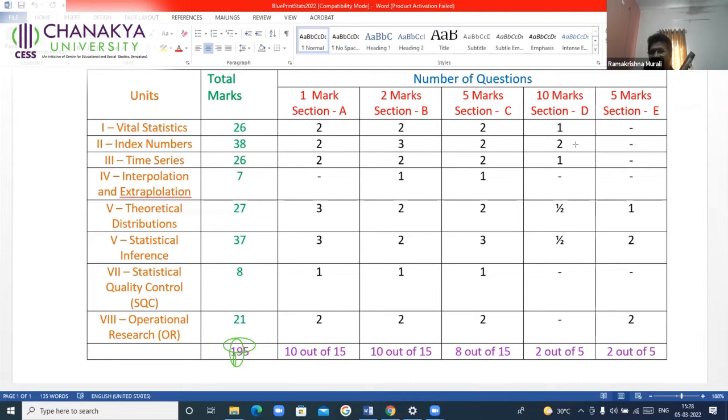Is it the Fisher's index number with TRT and FRT? Or is it Marshall-Edgeworth or Dorbish-Bowley? If it is the Fisher's index number, do I know the formula? P01 is the square root of P1Q0 by P0Q0 into P1Q1 by P0Q1. So recall the formula. If you know how to answer it, look at the information given. Are price and quantity given, or expenditure or values?